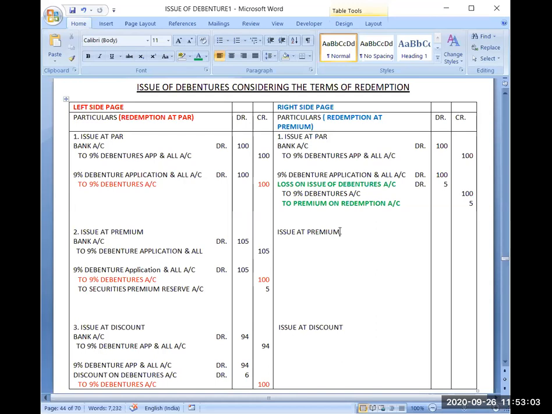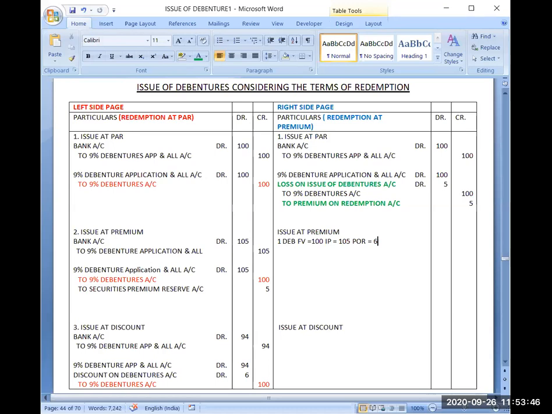Okay. Now I will give you one more question for premium, and I assume that you will be able to solve this question. One debenture issued, face value ₹100, issue price ₹105, and premium on redemption is promised ₹6. I am changing the premium on redemption so that you will be able to know what to do for 5 and what to do for 6.